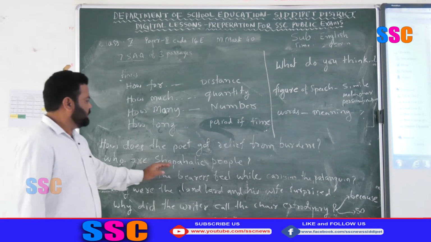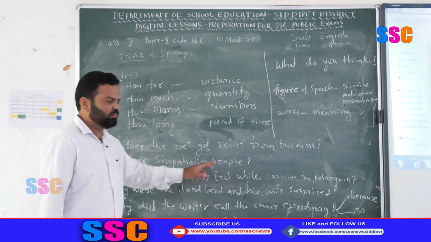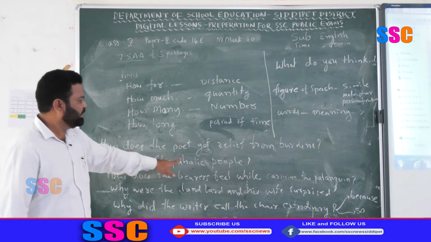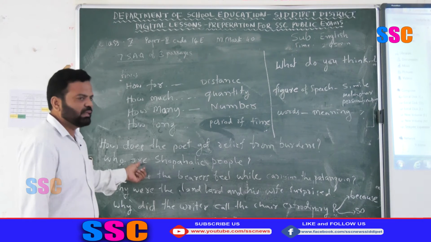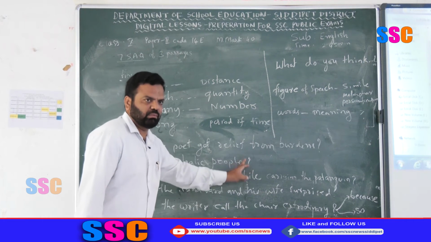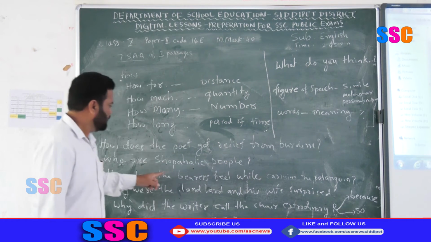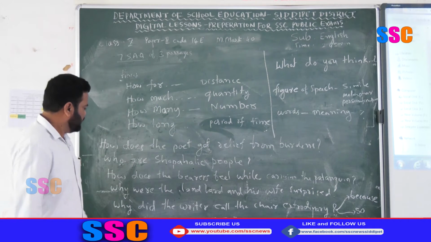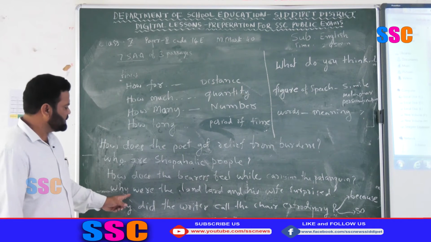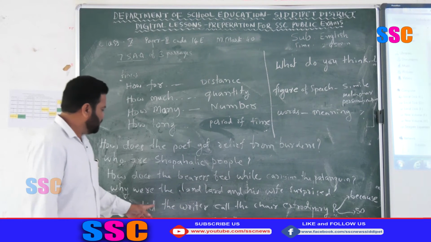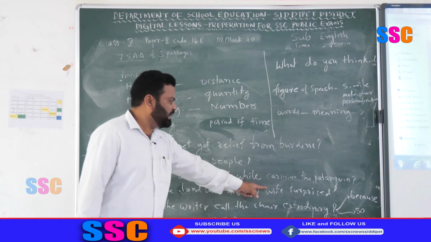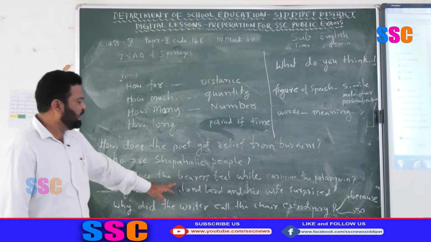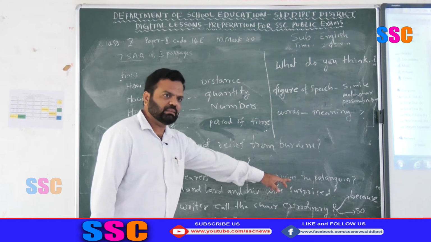Who are Sophic people? Here also the same. Remove these two words. Sophic people, write this helping verb here by removing the question word. Sophic people are dash, like that. Okay. Then here is: why were the landlord and his wife surprised? Here also the same: the landlord and his wife surprised.